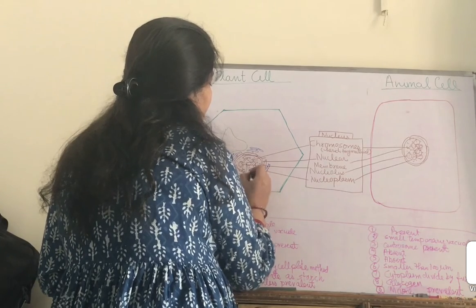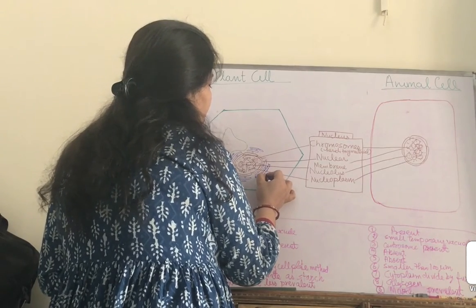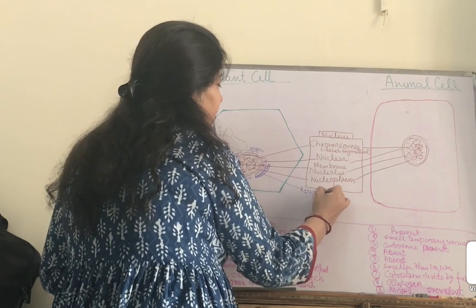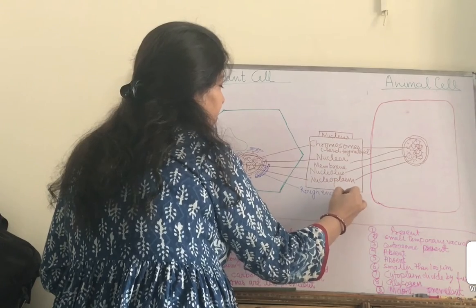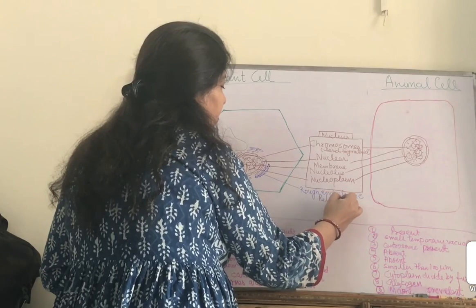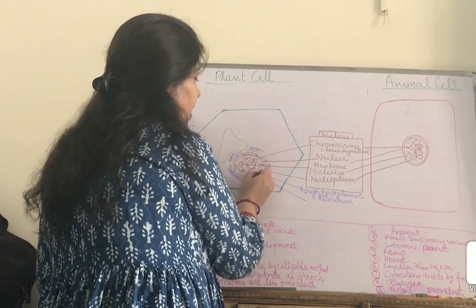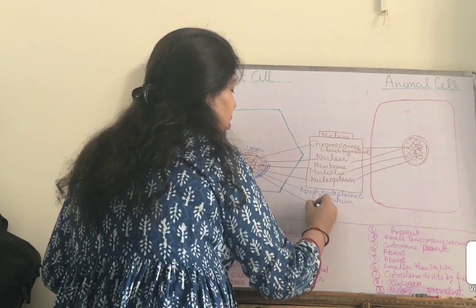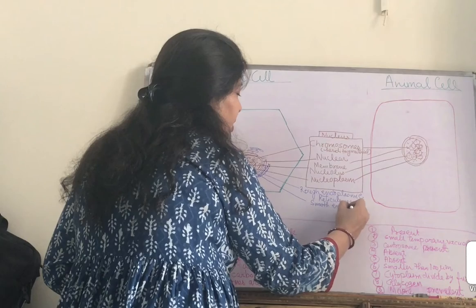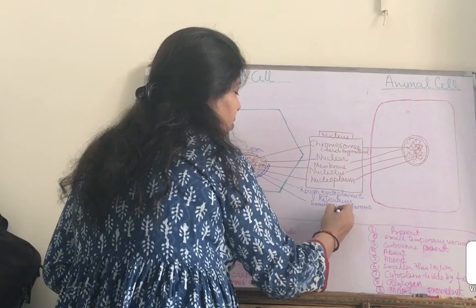So this endoplasmic reticulum is called rough endoplasmic reticulum. And this one, which does not have any ribosome on it, is called smooth endoplasmic reticulum.